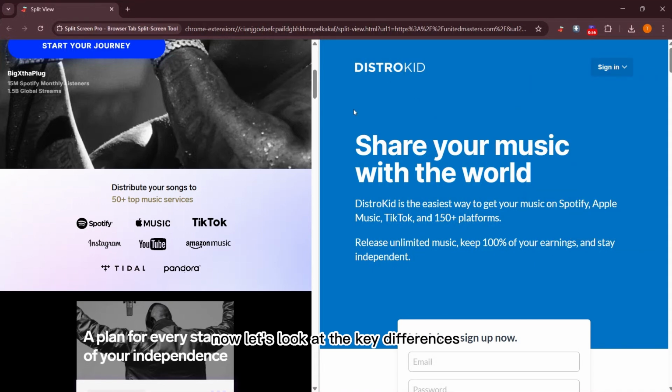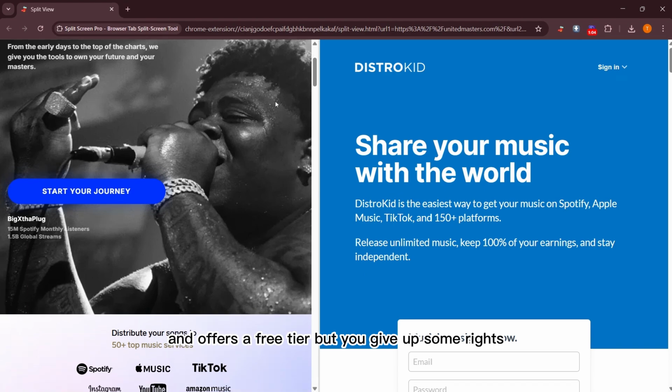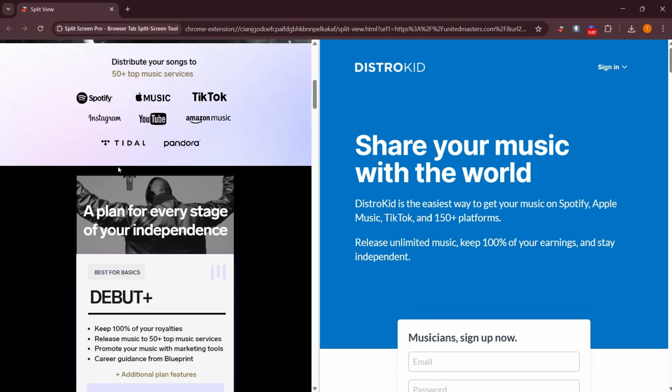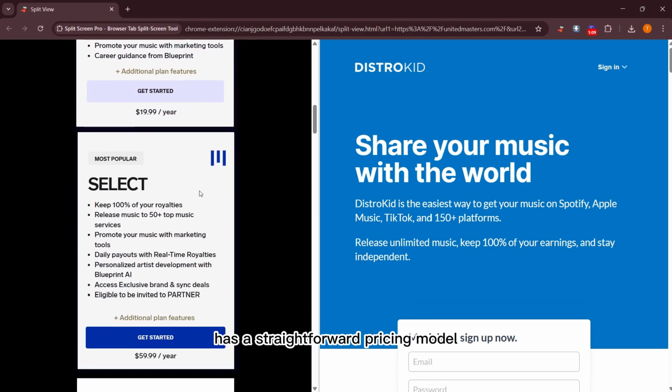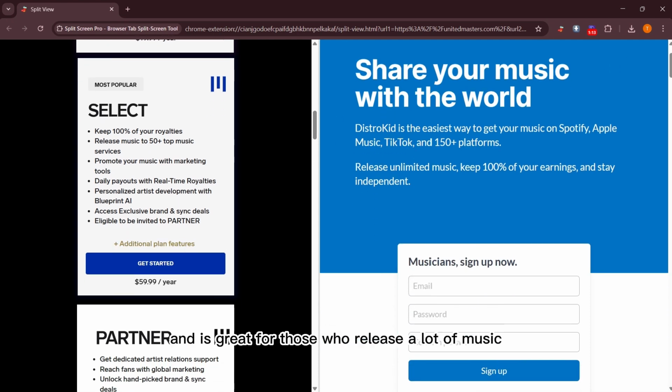Now, let's look at the key differences. United Masters focuses more on artist development and offers a free tier, but you give up some rights. DistroKid, however, has a straightforward pricing model and is great for those who release a lot of music.